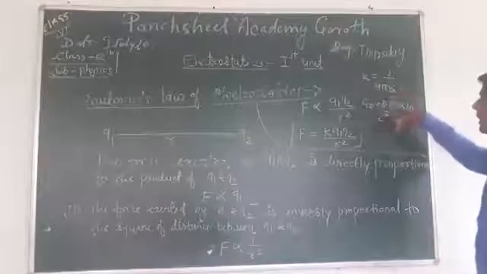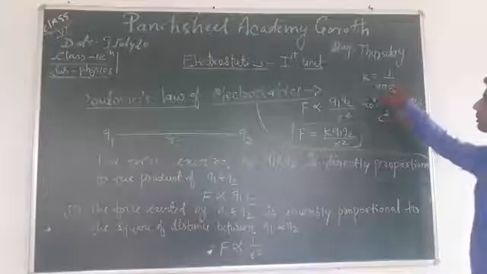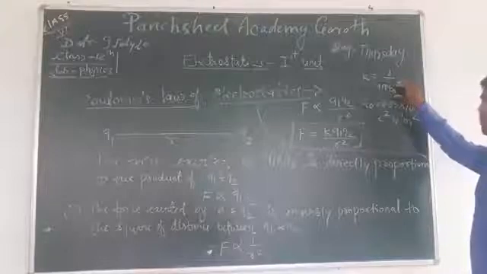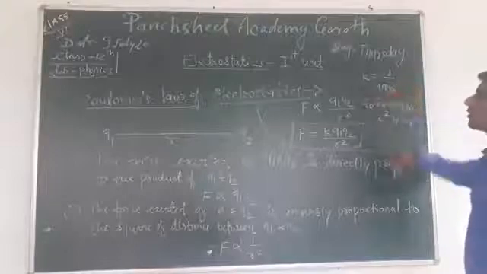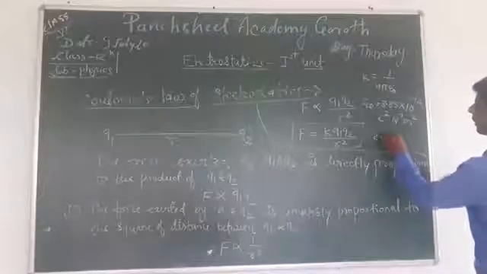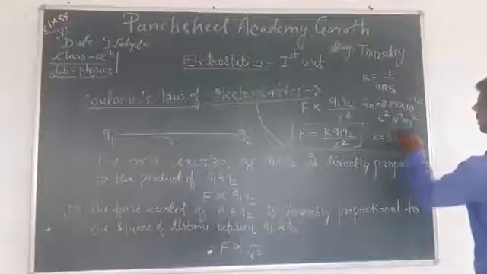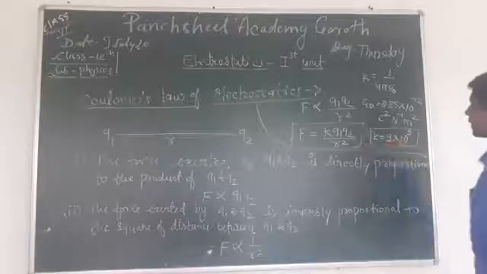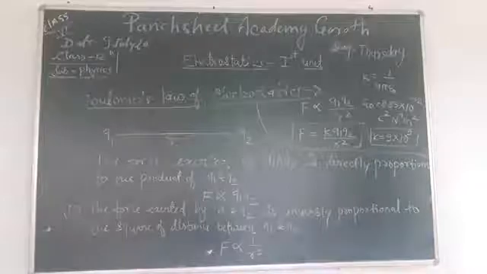So if I put this value in place of epsilon naught, then the value of k is directly k equal to 9 into 10 to the power 9. This value is very useful for solving numerical problems.